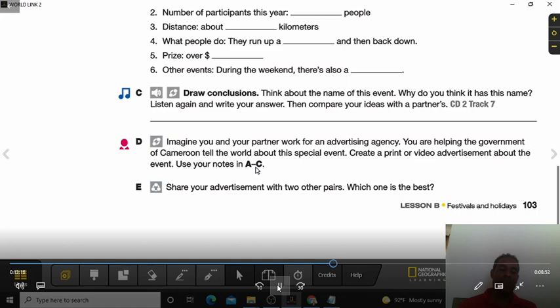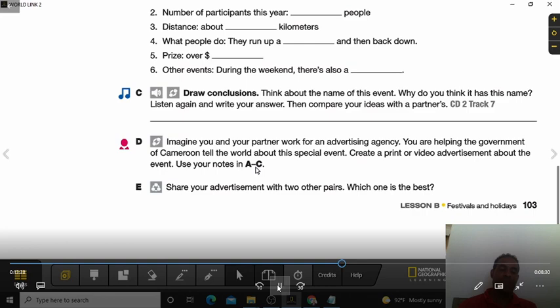Then it says here, ask your partner the questions in B about his or her festival. Then read about the festival. Check your partner's answers. So which one do you like the most? Do you like more the Orange Festival, or do you like more the other one? Think about it, and we'll check some things.